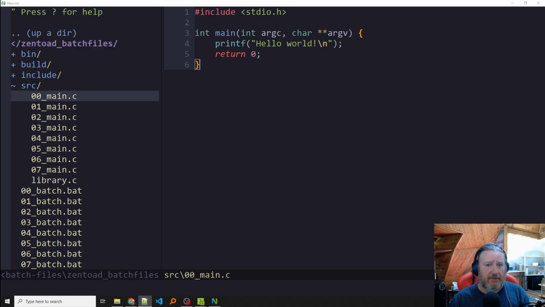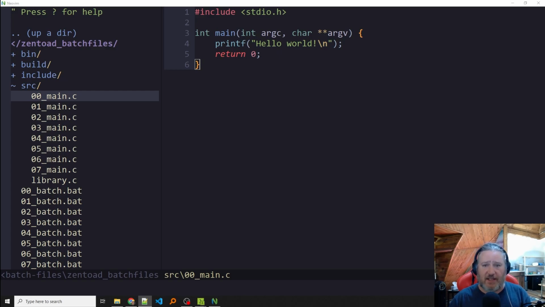This might not work for everybody. This might not work for every situation, but it's a good tool to have. It's a good thing to know how to do, because maybe this is all you need. If this is all you need, you're going to be so happy you have a batch file instead of some crazy complicated build system.